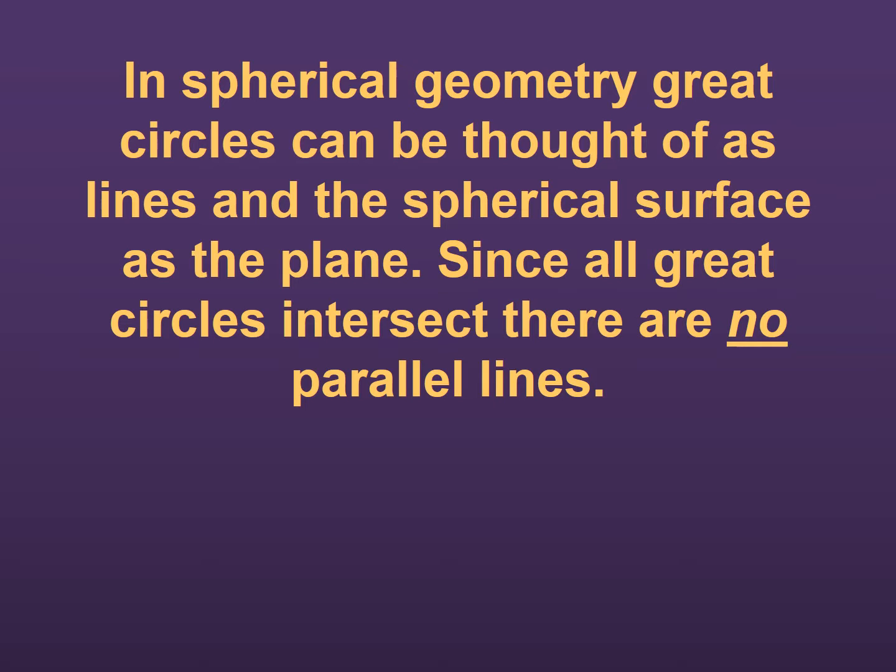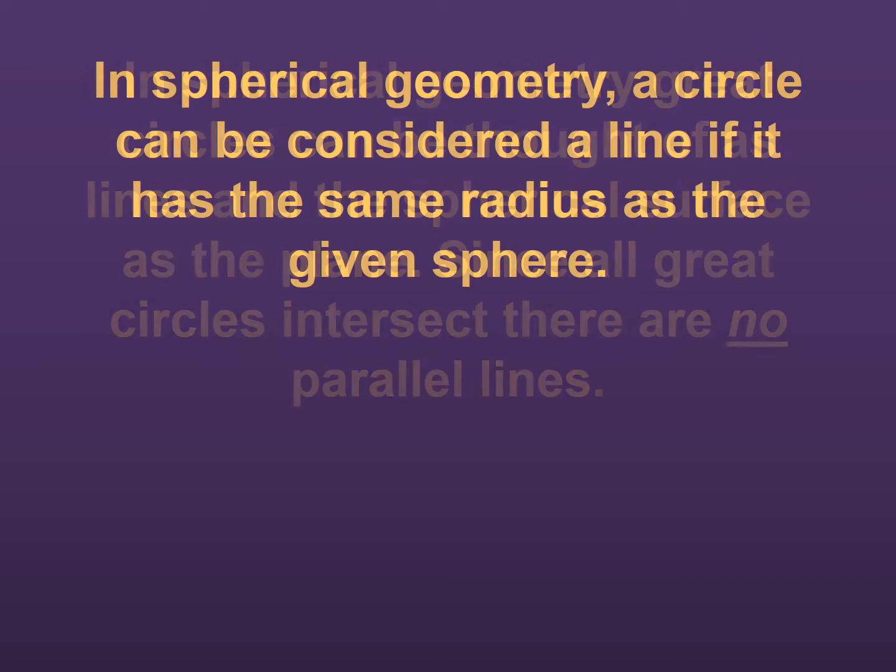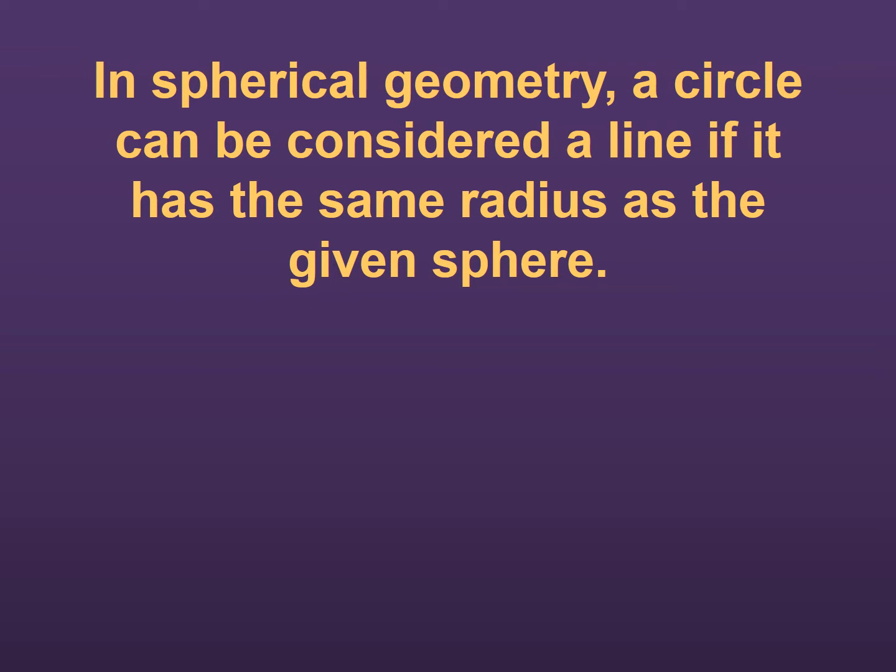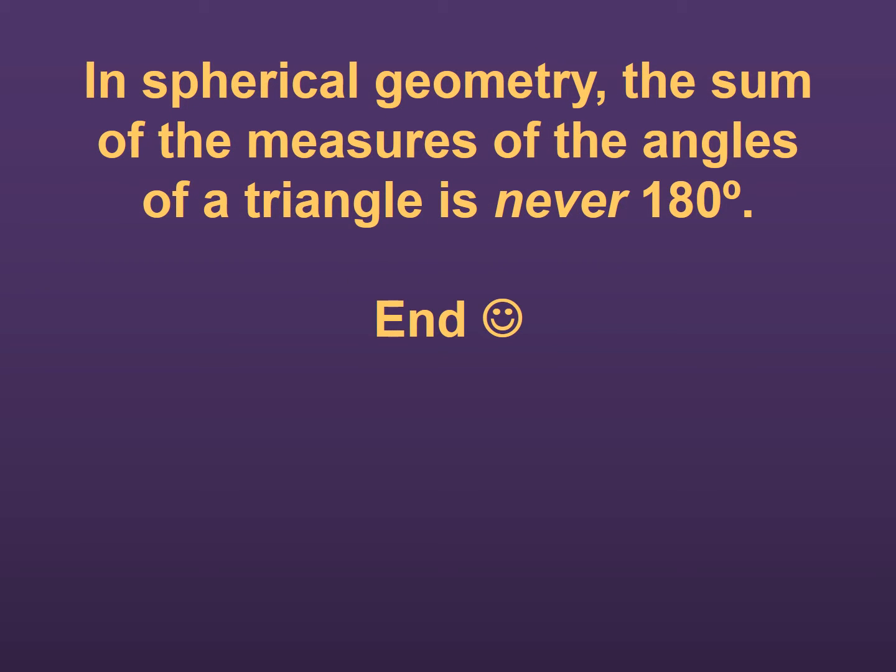So since all great circles intersect, that means that there are no parallel lines in spherical geometry. In spherical geometry, a circle can be considered a line if it has the same radius as the given sphere. That's how you know it is a line: the radius is going to be the same as the sphere. And also in spherical geometry, the sum of the measures of the angles of a triangle is never 180, which in the geometry that we study, we know that the angles of a triangle do add up to 180.